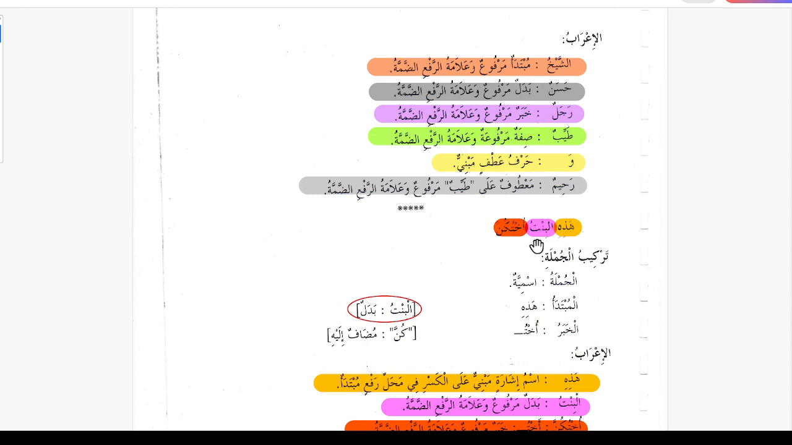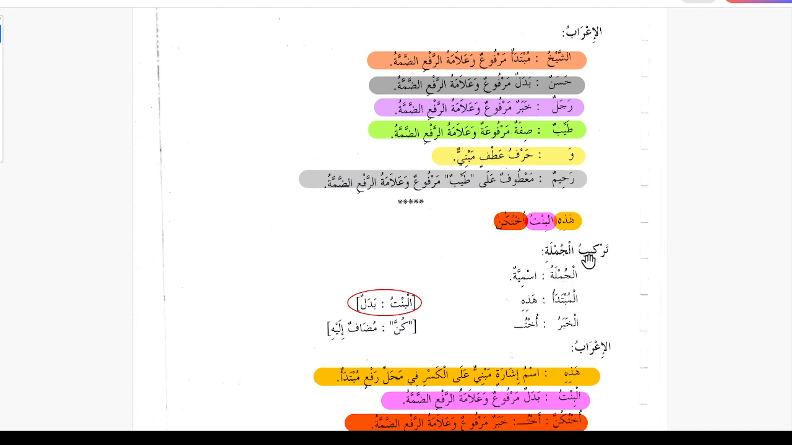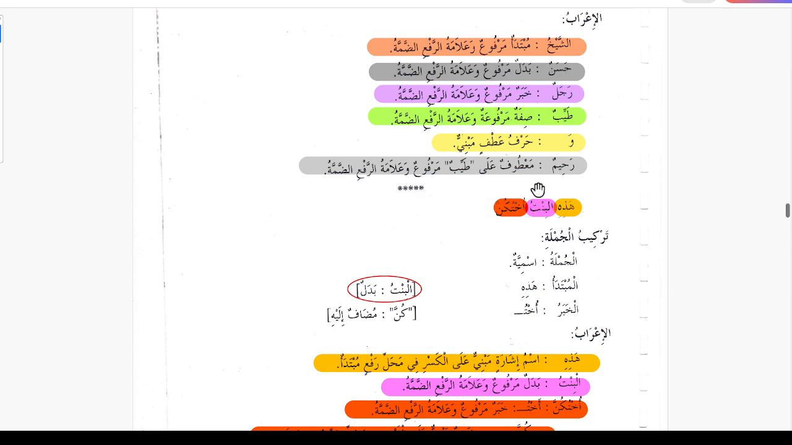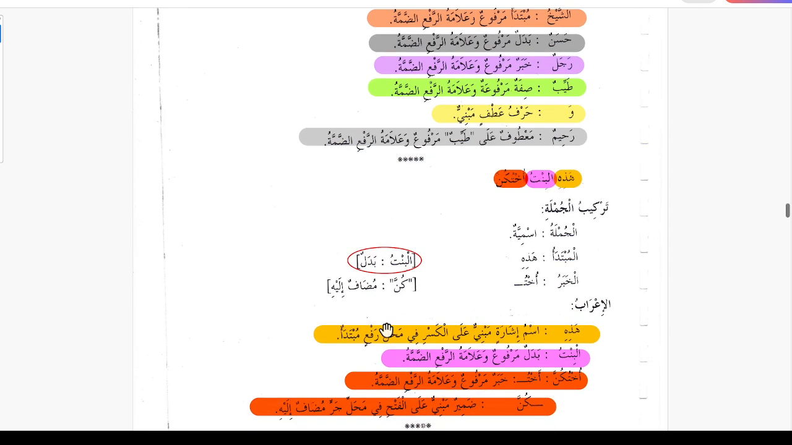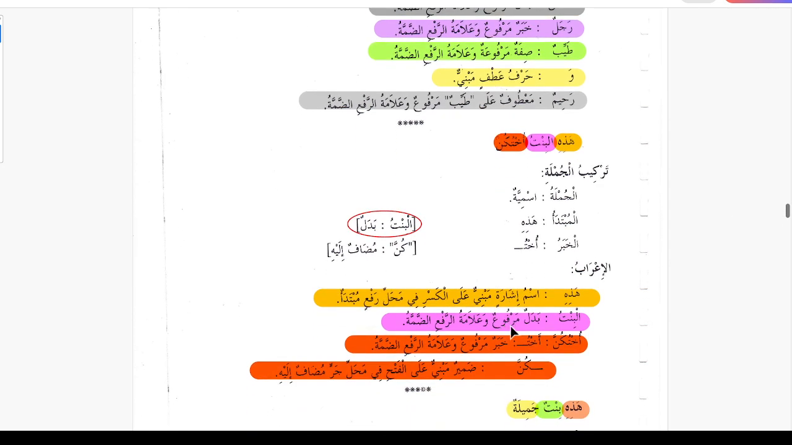Next one is hazihil bintu ukhtukunna. This girl is your sister. So starting from a noun here, hazihi, ismu ishara. So this is the jumla ismiya. Al-mubtada is hazihi and ukhtu is khabar. But what is al-bintu? Al-bintu is badal for hazihi. And then kunna is mudaf alayhi. So this is the i'rab.